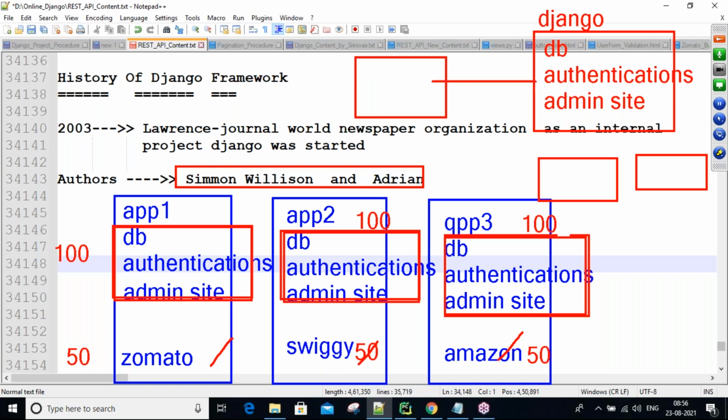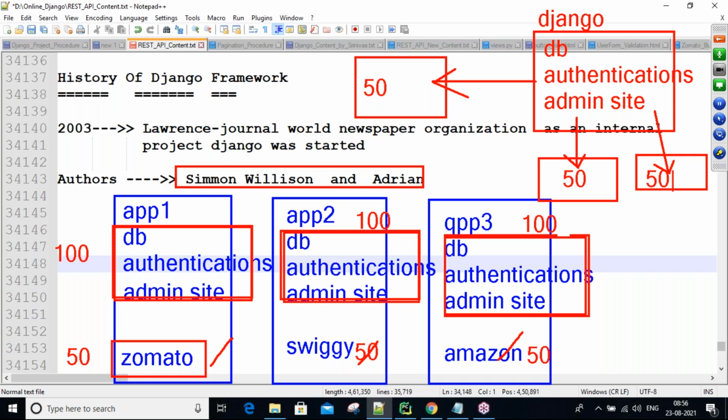So in every application these existing code lines, in one file, are imported. In Python, how do we import, guys? You are learning. By using the import keyword or from keyword we import whatever predefined code is there. Am I right? So like that you are importing. So here you are doing what? Just 50 lines of code you are writing. Zomato related 50 lines of code you are writing. The remaining 100 lines you are going to import. Okay. So here also Swiggy related 50 lines you are writing, and Amazon related 50 lines you are writing.